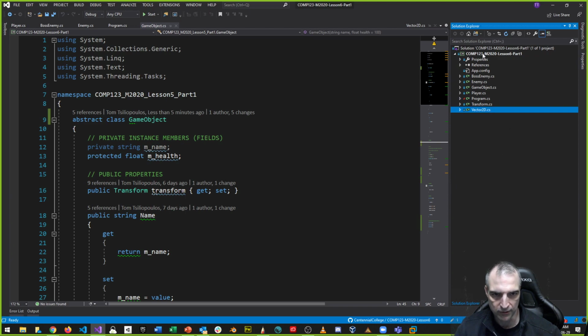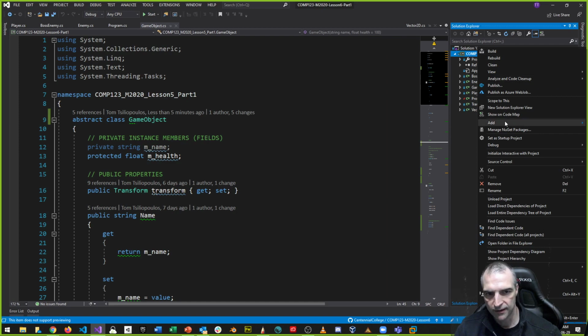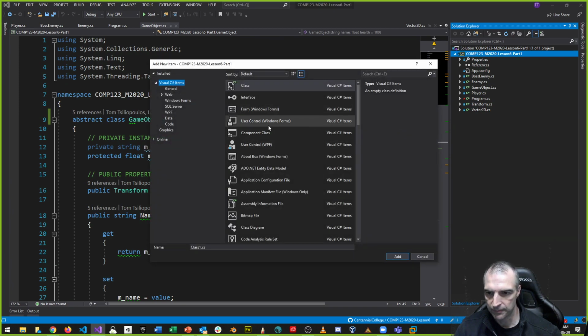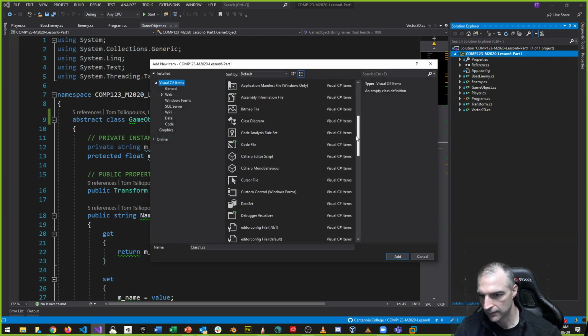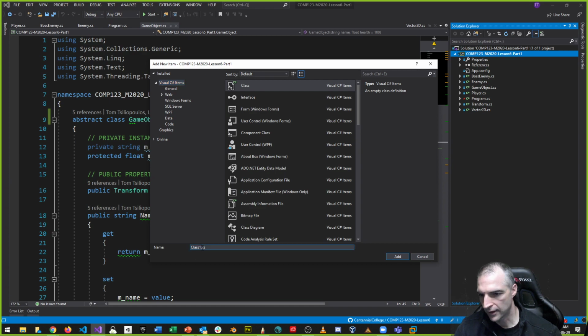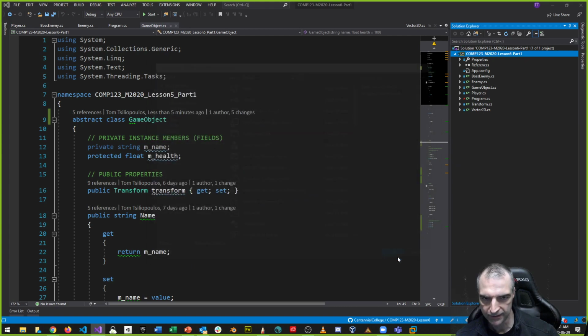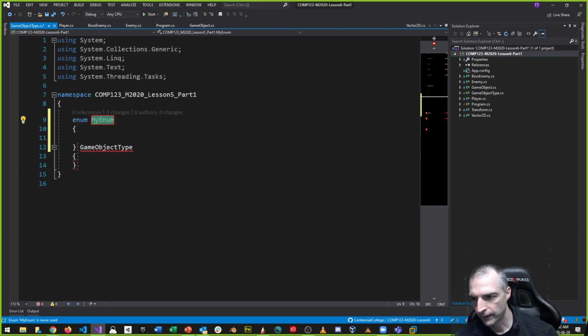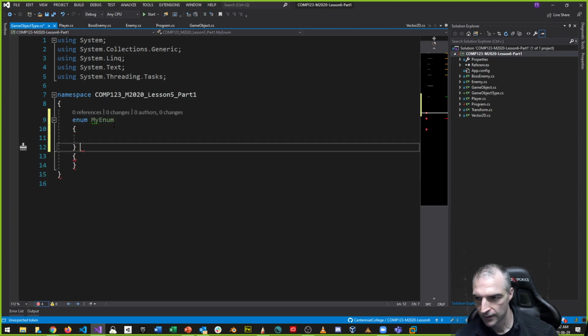Right? So again, I'm going to go here. I'm going to right click. I'm going to add a new item. Notice in the items, when you're adding an enum, do you see an enum option here? There isn't. So I go to my class, and we'll call this the game object type instead of the name. Game object type is the new enum. I'm going to click add. And instead of a class, we'll change this to enum. All right, enum. And the enum is going to be called game object type.